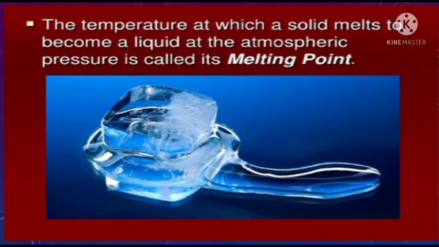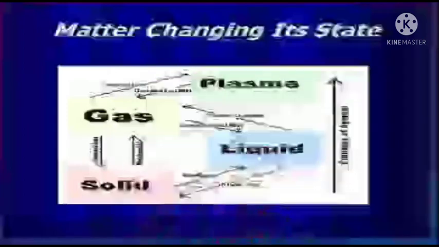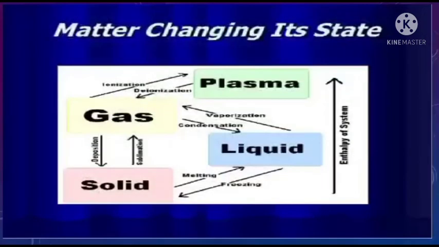And hot vapor is easily converted into liquid phase. This is brought about by the effect of change of pressure. So matter changes its state. Therefore, three phases undergo six main types of physical changes.